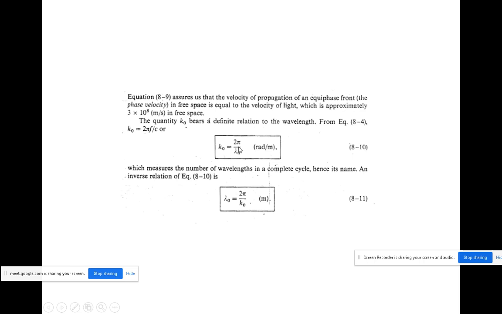You will be getting this equation k naught equal to 2 pi by lambda naught. Here this measures the number of wavelengths in a complete cycle. The inverse relation for this equation is lambda naught. To calculate lambda naught, we take the numerator to the other side and bring the denominator, so lambda naught equal to 2 pi by k naught.